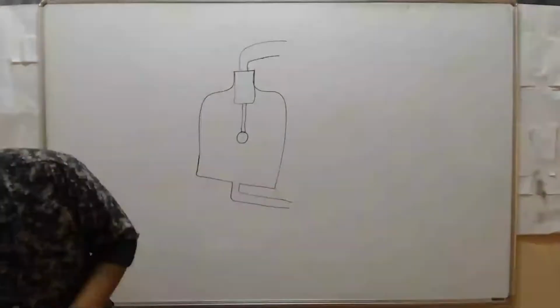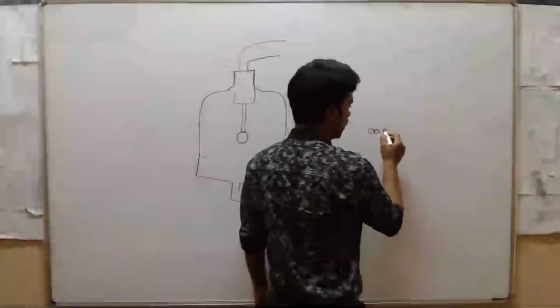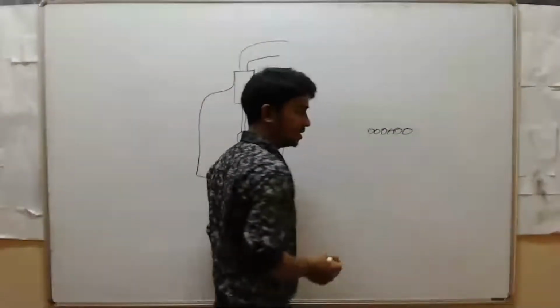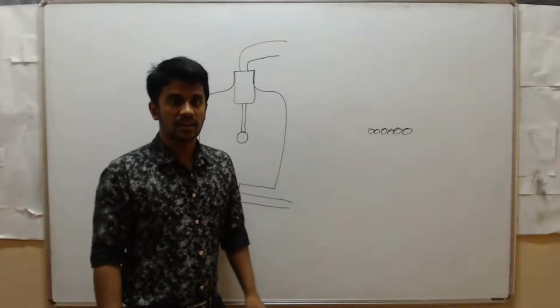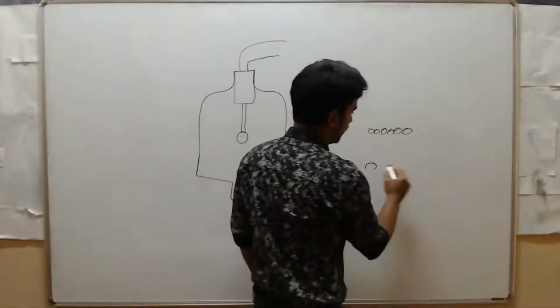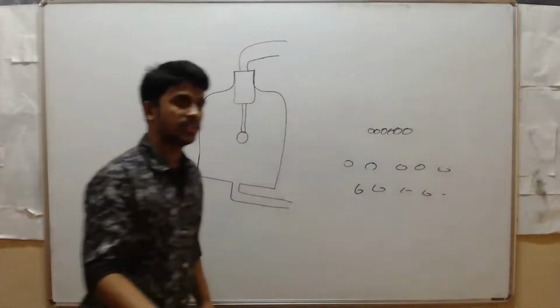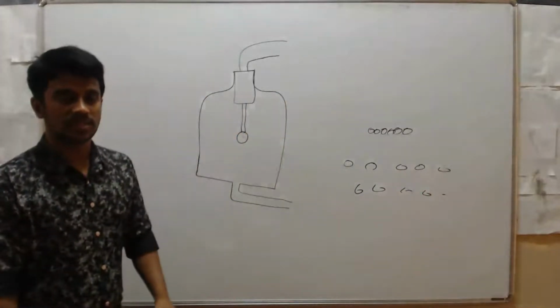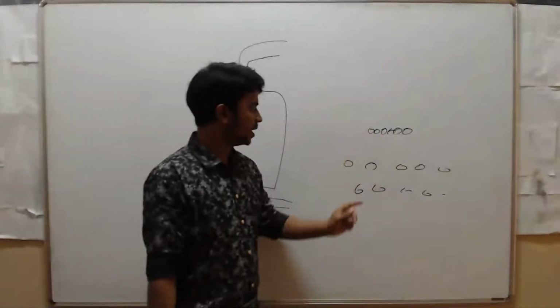So then what is a medium? For example, take a solid. In a solid all the atoms are tightly arranged, right? So solid is one medium. Then take air. In air all the atoms are freely arranged. Then we can say that air is also one medium. Which medium? That is air medium. This is a solid medium, air medium.